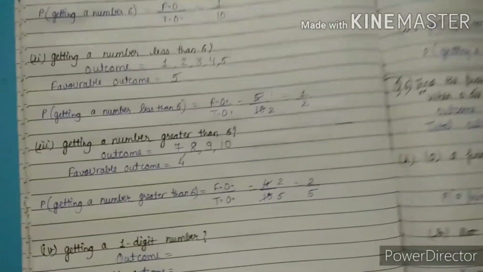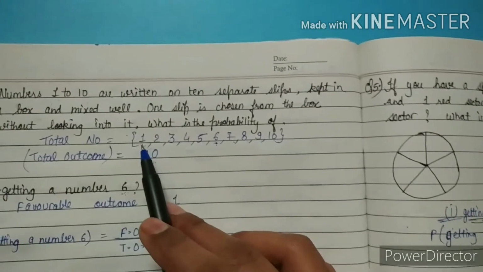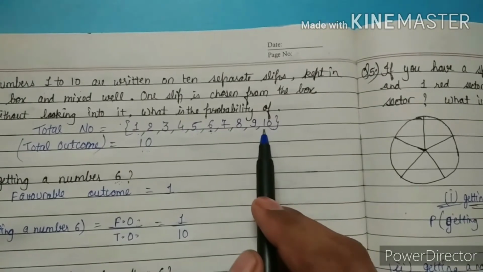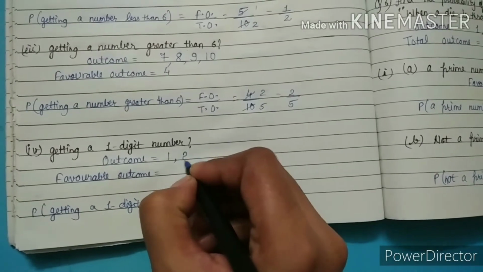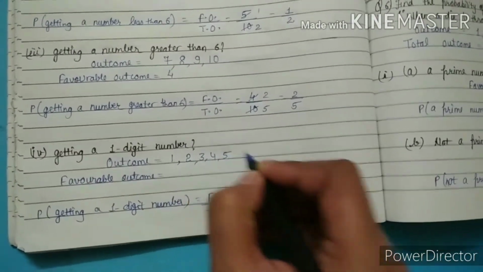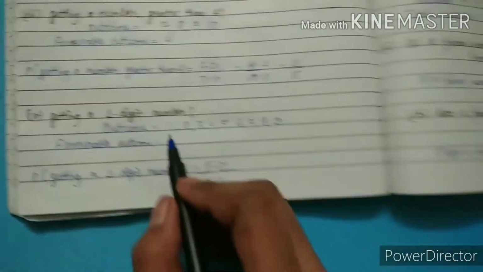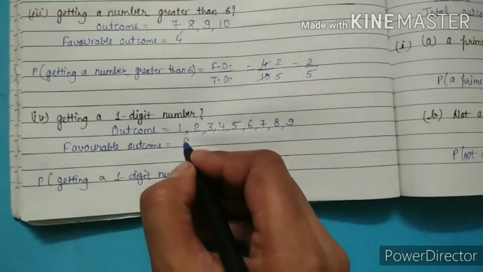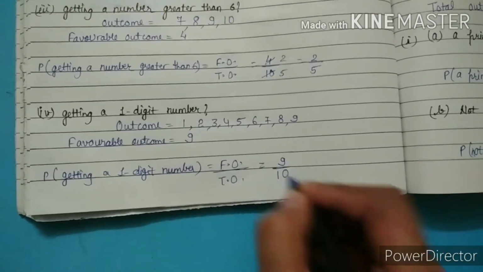The fourth part is getting a one digit number. One digit number means a number that has only one digit, like 1, 2, 3, 4, 5, 6, 7, 8, 9. 10 will not be there because 10 has 2 digits. So how many outcomes are there? The outcomes are 1, 2, 3, 4, 5, 6, 7, 8, 9. So our favorable outcome will become 9 and total outcome is already there as 10.